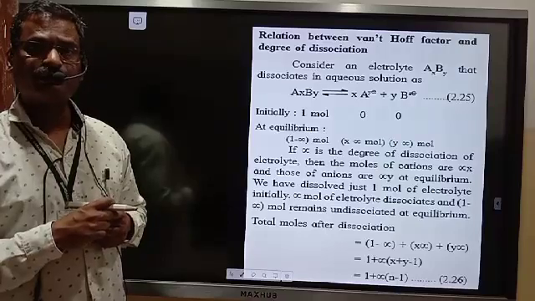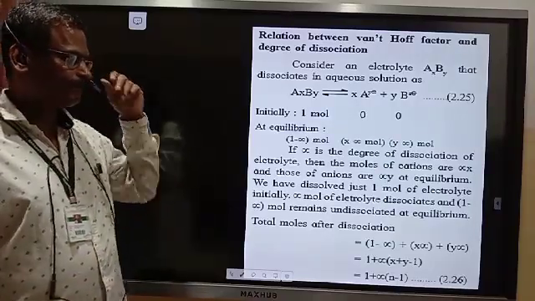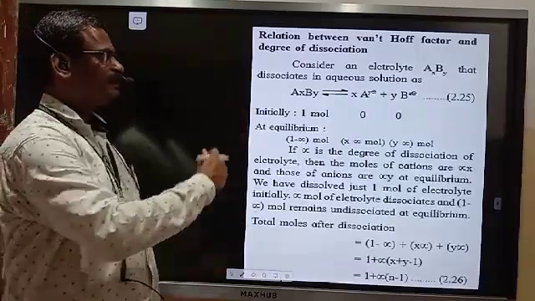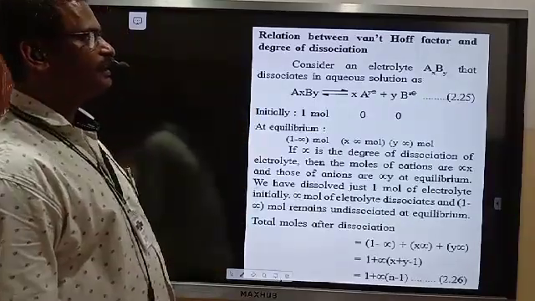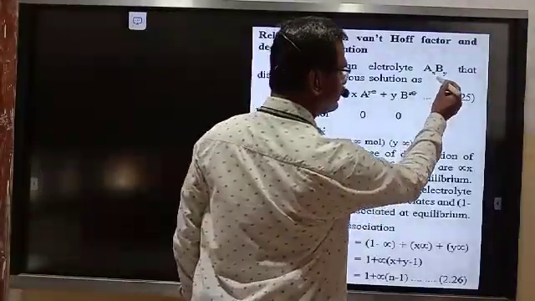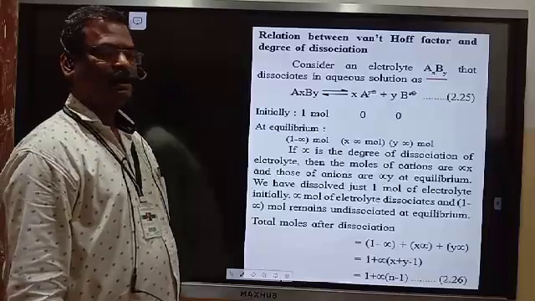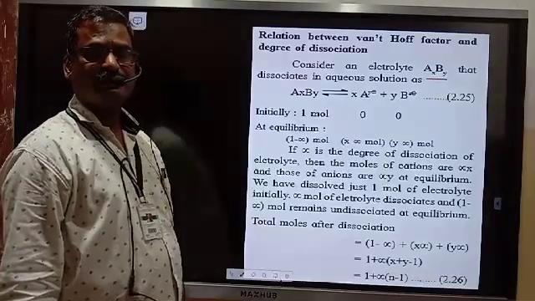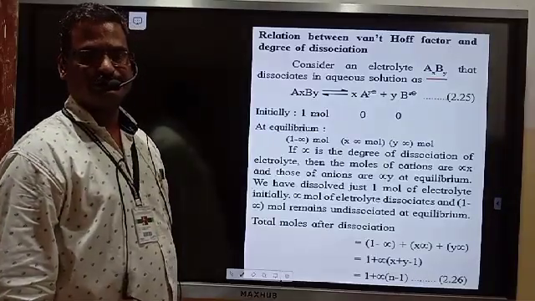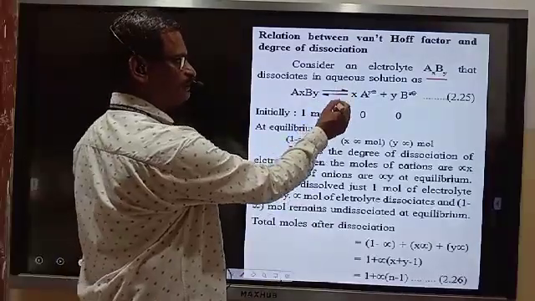But for weak electrolytes which are undergoing incomplete dissociation, this type of expression is obtained. Consider an electrolyte AxBy, which is a weak electrolyte undergoing incomplete dissociation, therefore reversible.